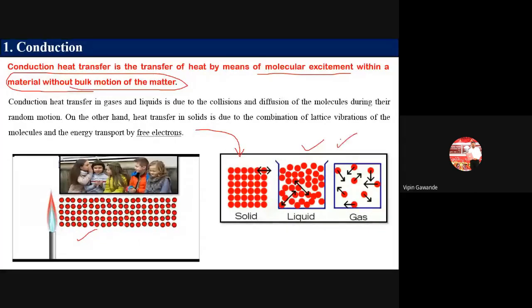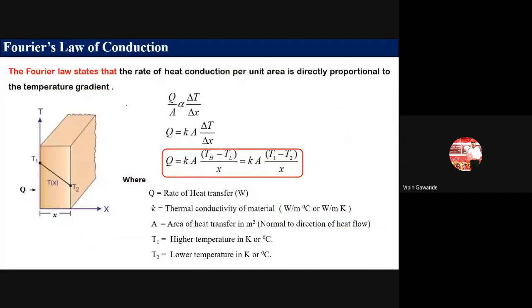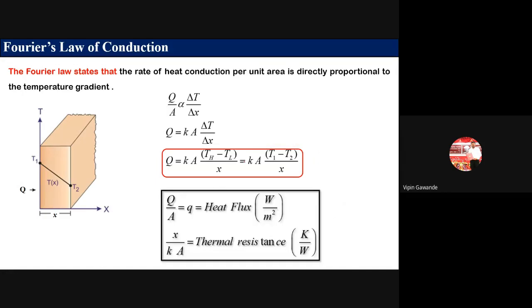Okay, so the law which governs conduction is called the Fourier law of heat conduction, and it is given as Q is equal to kA (T1 minus T2) divided by X, where T1 is the higher temperature and T2 is the lower temperature. In conduction, T1 is always the higher temperature and T2 is the lower temperature. Now this X divided by kA is called the thermal resistance for conduction.